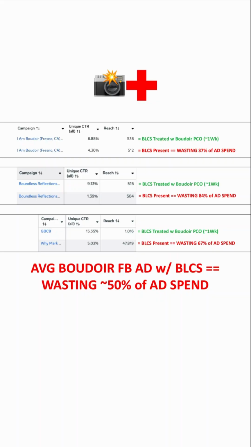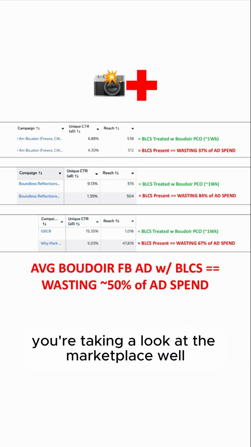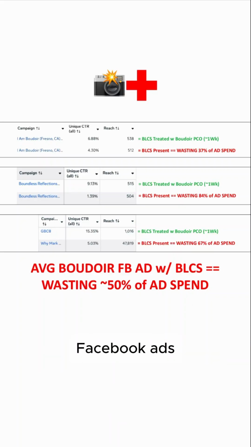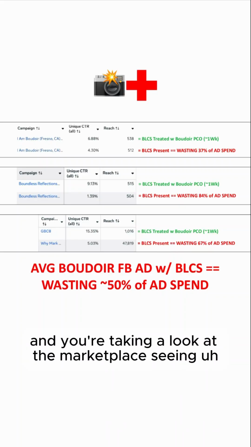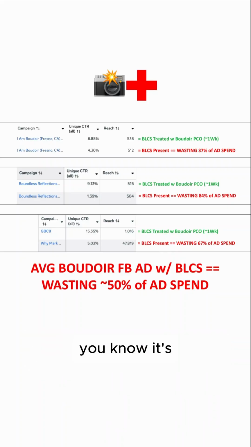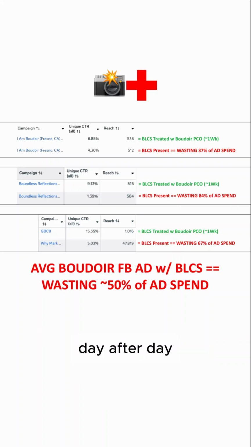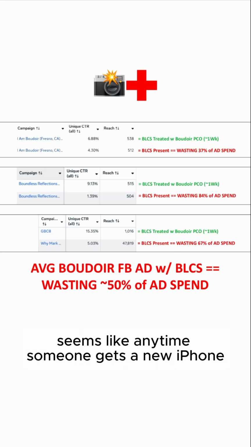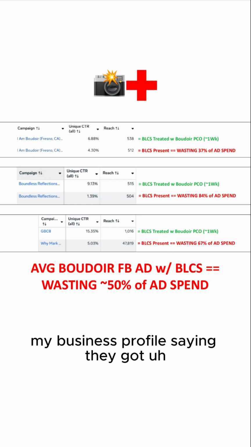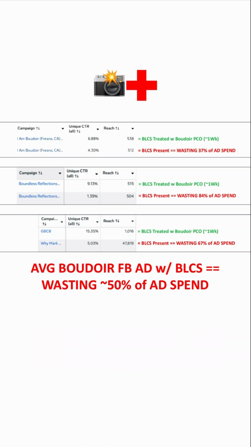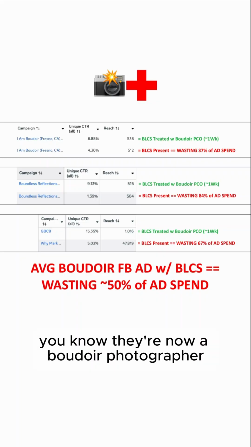and you're spending more than 10 grand a month on boudoir Facebook ads, and you're taking a look at the marketplace, seeing it's become more and more saturated with more and more boudoir photographers day after day. Seems like anytime someone gets a new iPhone, they throw up their Google My Business profile saying they're now a boudoir photographer.